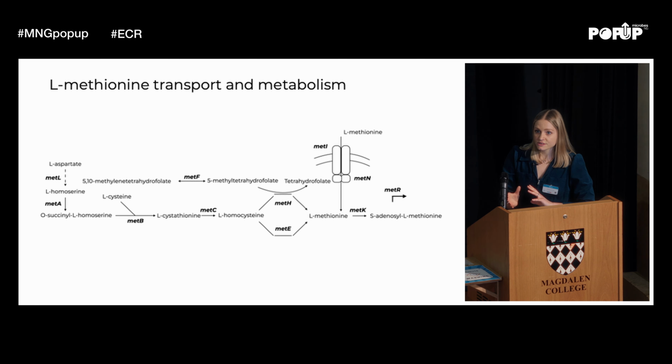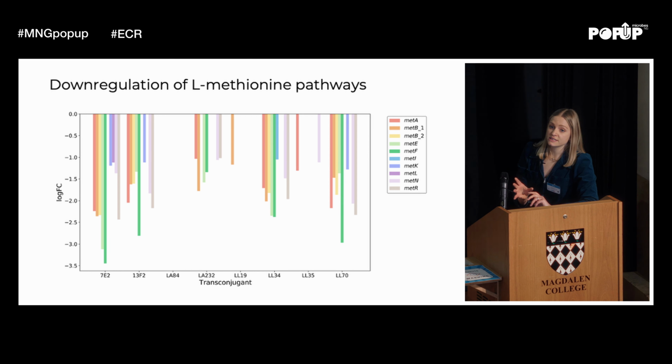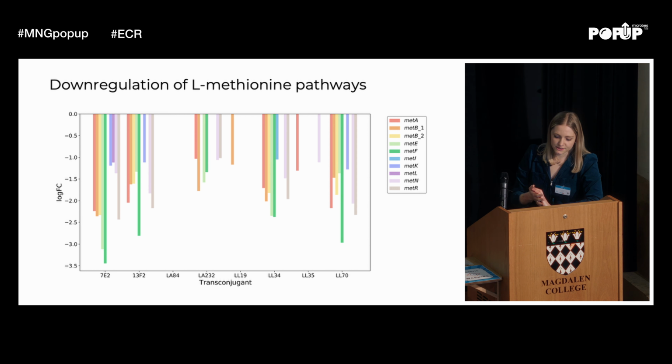And then what we see across the transconjugants is a consistent downregulation of genes in this pathway, regardless of the type of plasmid. And so we see it's not occurring in all of the transconjugants, but when we see these being significantly hit, they are always being downregulated. And this is specifically and most strongly seen in MET-A and B, which is towards the left-hand side of this plot, converting homoserine into homocysteine, in the regulator and in MET-E as well.